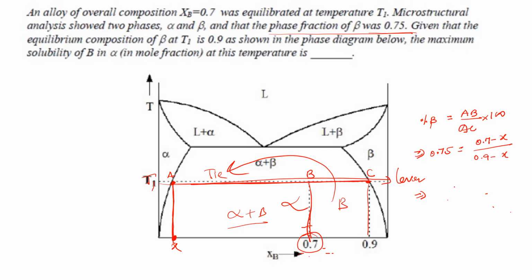Then X will be 0.1. You try to solve yourself, right? Then X will be 0.1. So the question is asking about the maximum solubility of atom B in alpha. So maximum solubility will be 0.1, because this shows the maximum solubility over here.